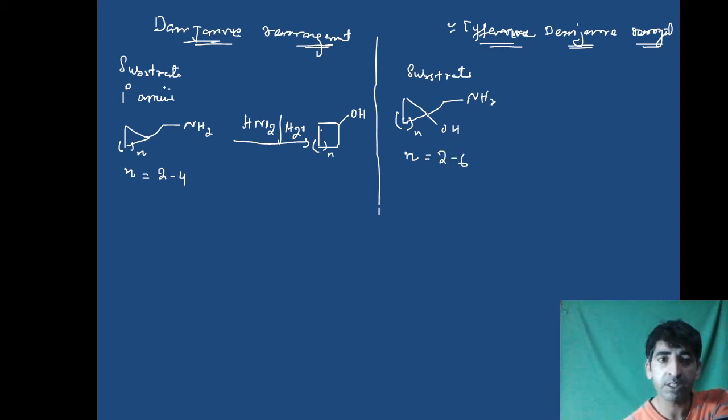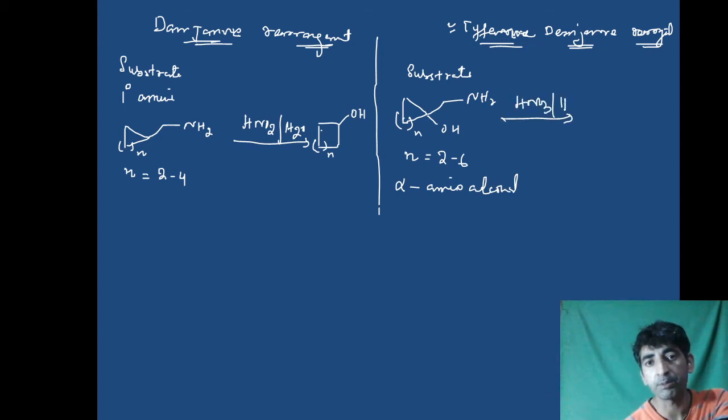So what is the difference? Over here the substrate is primary amine. Over here the substrate is alpha amino alcohol. This is the substrate. And the reagent is the same, nitrous acid, in presence of protic conditions. From any acid you can have this protic condition. The product in this case is also ring enlargement. This is a 3-membered ring if n is equal to 1. So we can have ring enlargement and the product will be ketone.